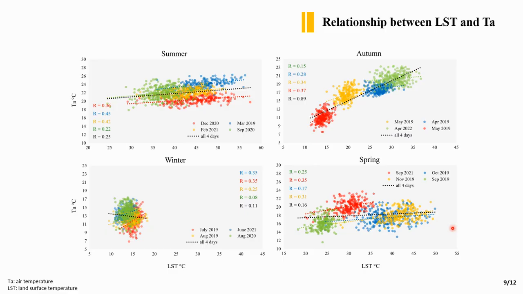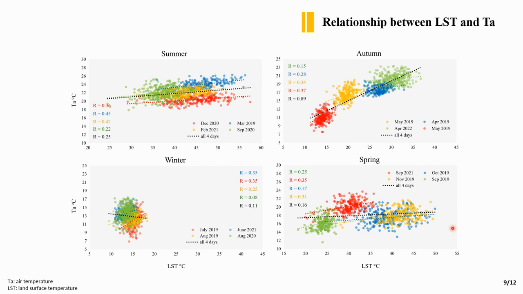After this, we calculated the correlation between surface and air temperature. Here you can see there is a positive correlation in all days, but the proportion of variation in air temperature explained by surface temperature varies depending on the season. The elongated distribution of scatters in all summer days, but the concentrated patterns in winter days. So seasonal variability is important for the correlation between surface and air temperature. But it seems that this correlation is also affected by other factors beyond just seasonal changes.